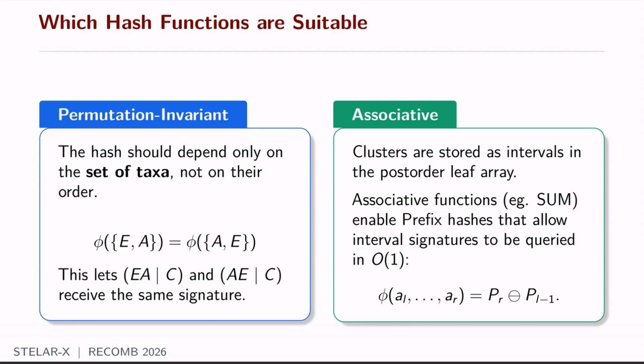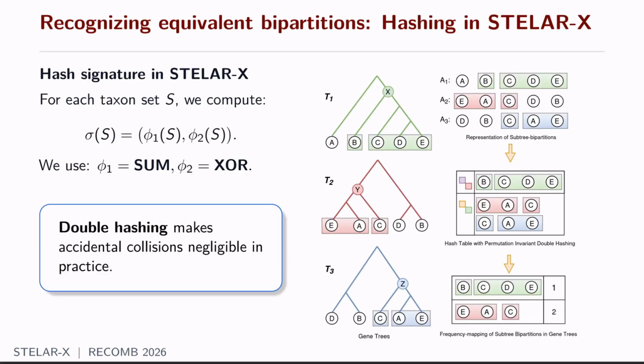If our hash function is an associative function, for instance, summation or XOR, then it enables us to compute prefix hashes. And with prefix hashes, we can actually compute interval signatures in only order of 1. So it is basically the same idea of computing the interval sum from prefix sums in order of 1 by simply subtraction.